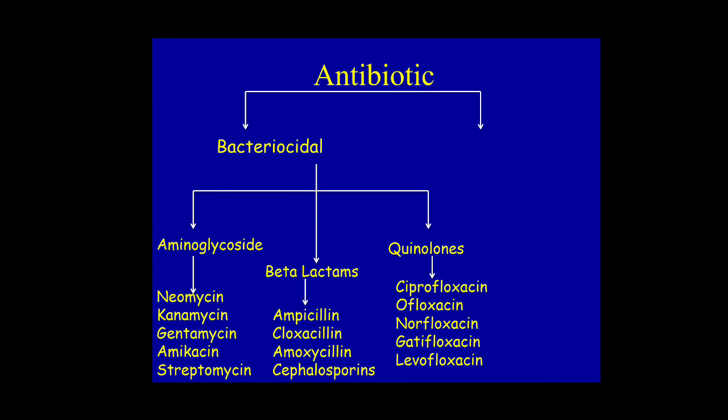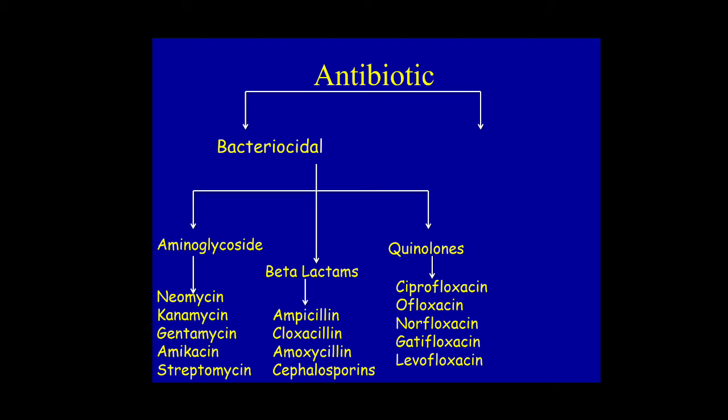Now we will see the antibiotics. Friends, these antibiotics, as we have seen, are classified into bactericidal and bacteriostatic. Some examples of bactericidal are aminoglycosides, beta-lactams and quinolones.